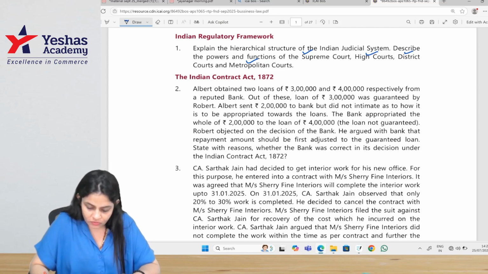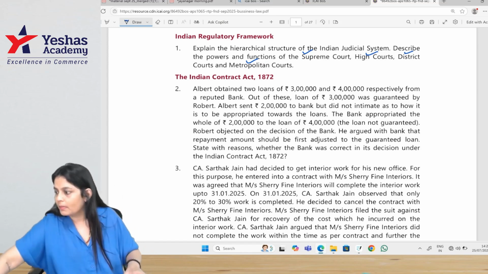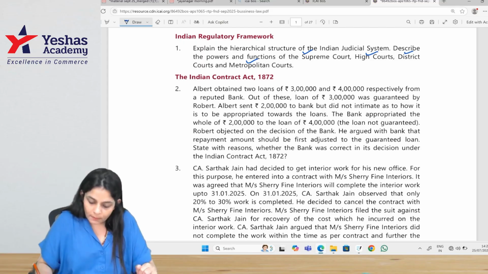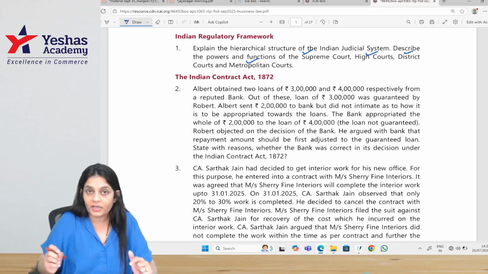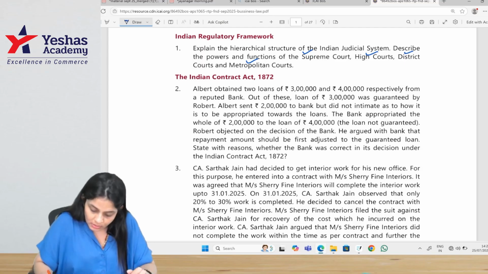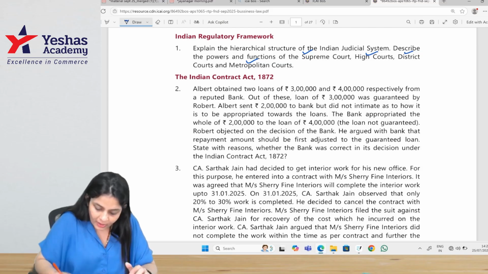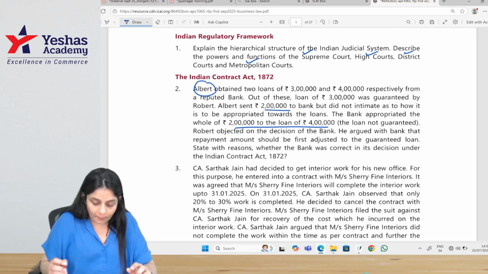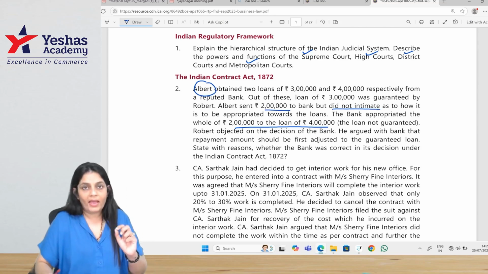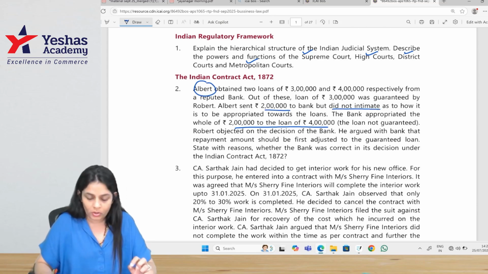Albert obtained 2 loans of 3 lakhs and 4 lakhs, respectively, from a reputed bank. Out of these, the loan of 3 lakh was guaranteed by Robert. Albert sent 2 lakh to the bank but did not indicate as to how it is to be appropriated towards the loans. The bank appropriated the whole of 2 lakh to the loan of 4 lakh. So the debtor, Albert, has made a payment of 2 lakh, but did not inform the bank as to how to set off that loan.